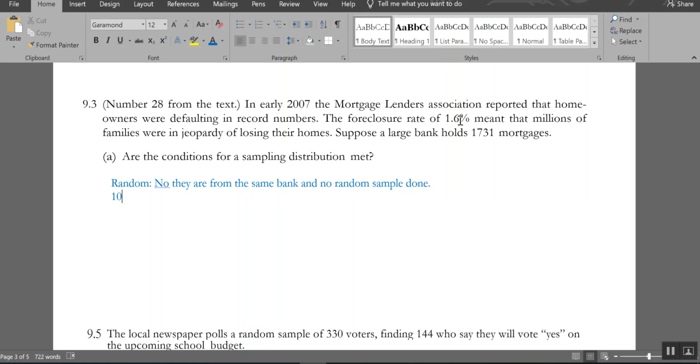Is it the 10% condition? Okay. I'm checking them all just because, that's who I am as a person and a teacher. So what you're asking is, are 1,731 mortgages more than 10% of all the mortgages in the entire United States? And the answer to that is simply no, which means this condition is met because 1,731 is not more than 10% of all mortgages.